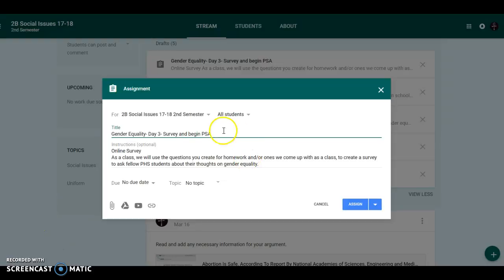So as with the previous days, I will post the assignment that we're doing in class and what we're going to be doing in class on Google Classroom. They may not actually access this because it's just going to be more of a heads up than something that they have to physically do. So it will just be posted on Google Classroom almost as a marker as to what we did for day 3.